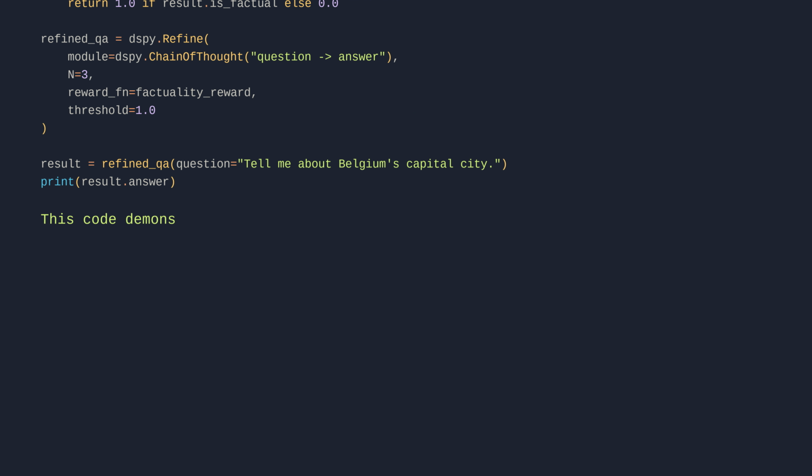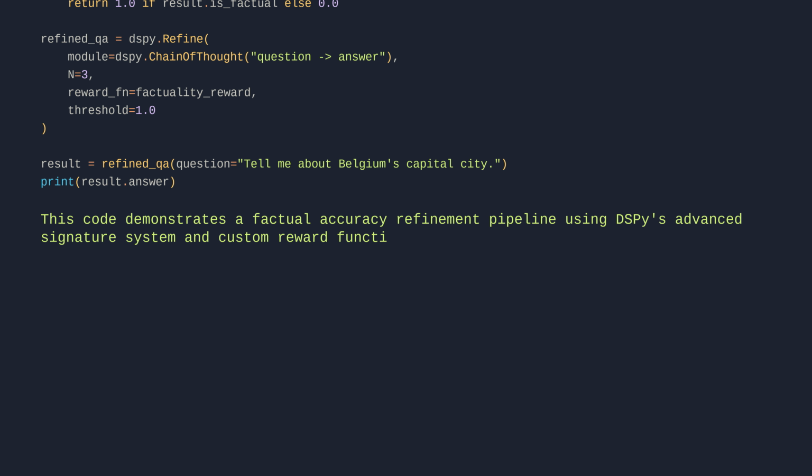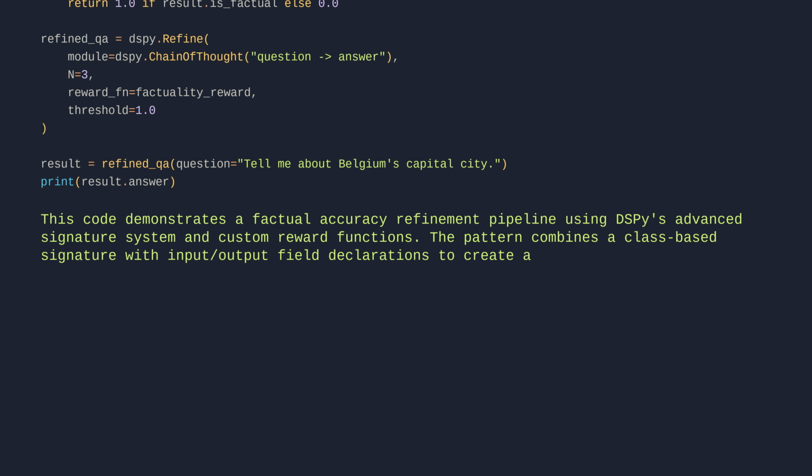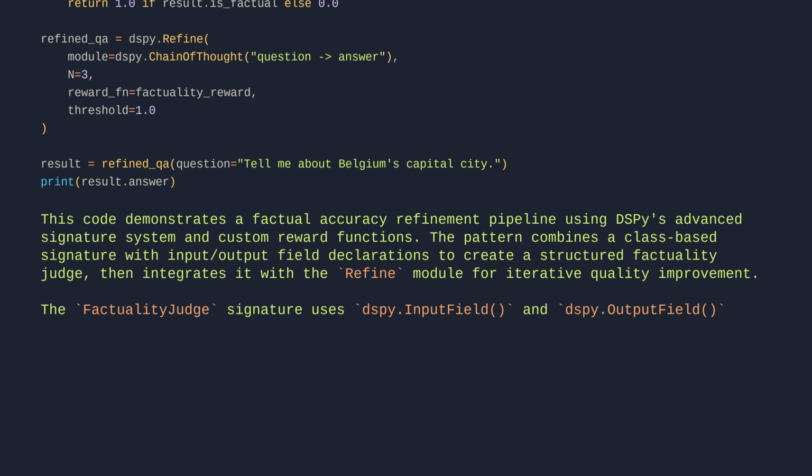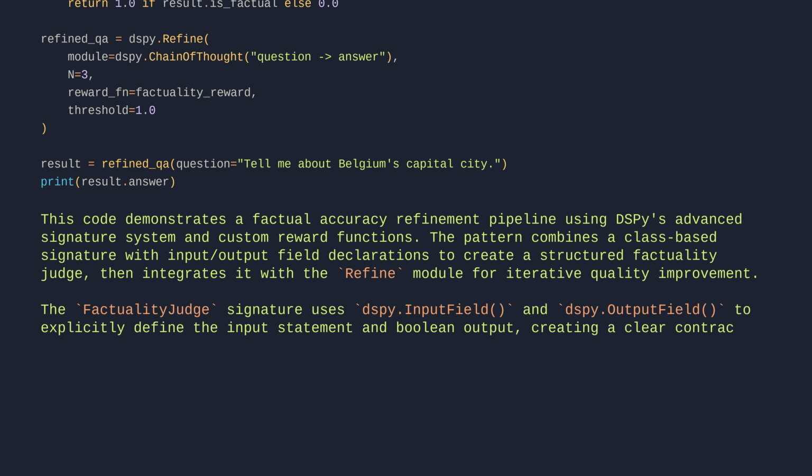This code demonstrates a factual accuracy refinement pipeline using DSPy's advanced signature system and custom reward functions. The pattern combines a class-based signature with input-output field declarations to create a structured factuality judge, then integrates it with the refine module for iterative quality improvement. The factuality judge signature uses dspy.InputField and dspy.OutputField to explicitly define the input statement and Boolean output, creating a clear contract for the LM.